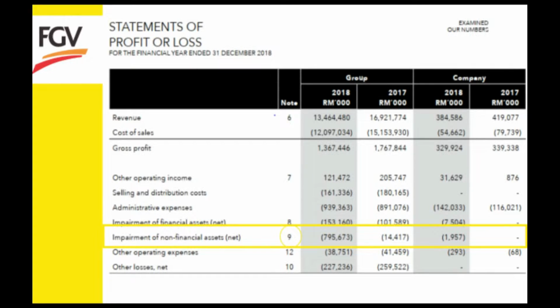Alright, now I will share with you how the impairment of an asset is presented in the financial statements. We choose Felda Holdings Berhad, FGV. For the statement of profit or loss, FGV stated the impairment of non-financial asset in 2018 under the company is 1.957 million. So we go through to the notes to the financial statements, note 9.